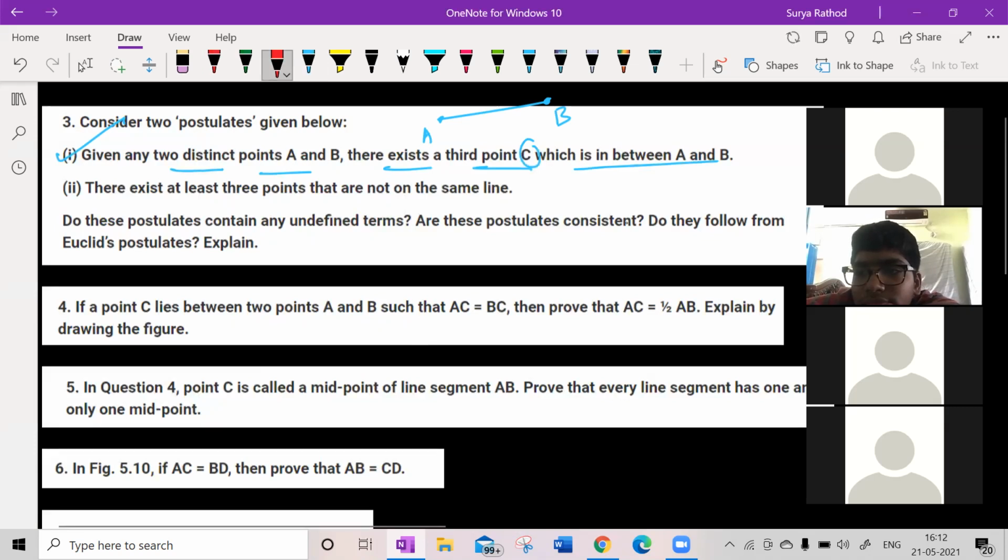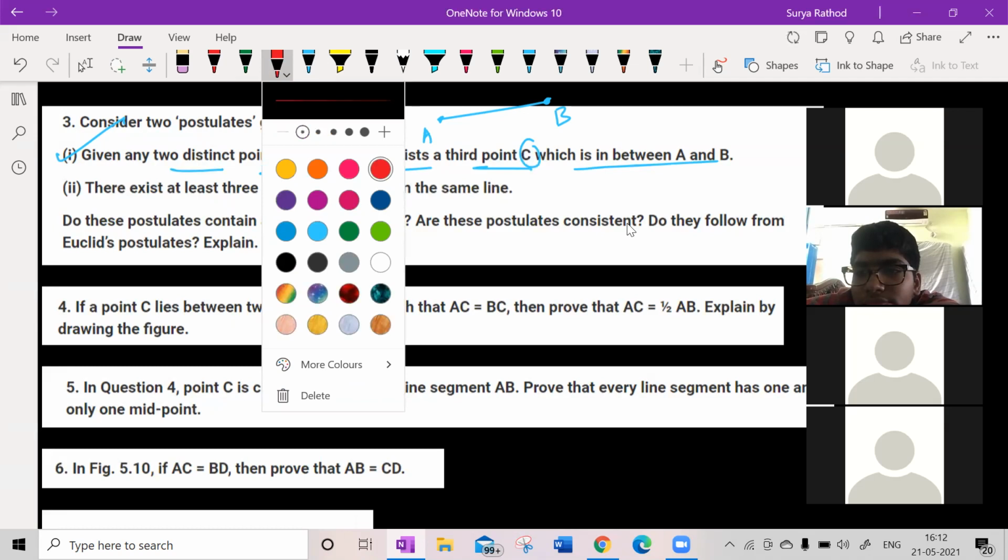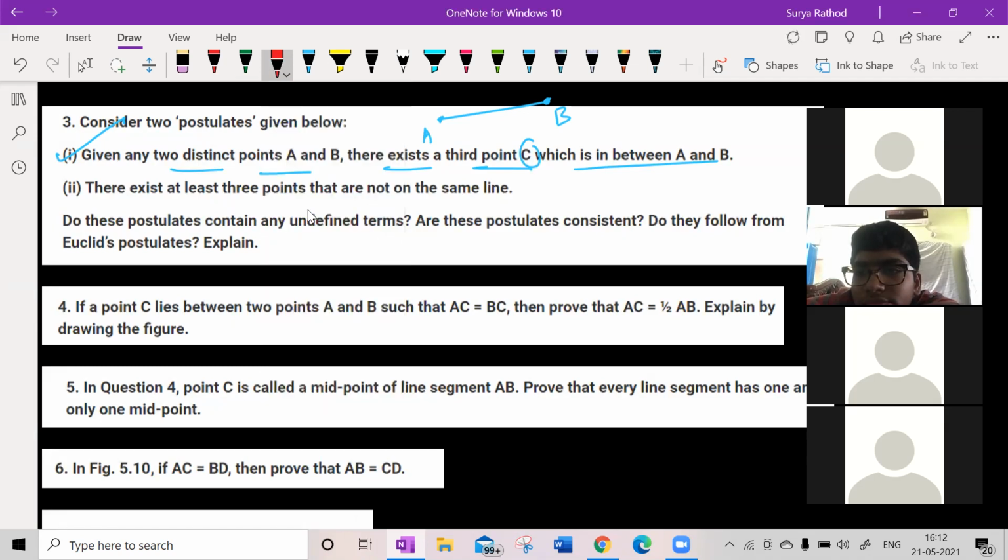Sir, it can be on the line, it can be off the line, outside the line. Yes. So sir, he is talking about any two distinct points A and B. There exists a third point which is in between A and B. So look at this here. There can be infinitely many points between A and B.